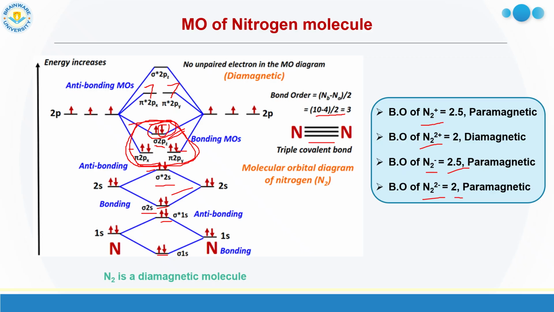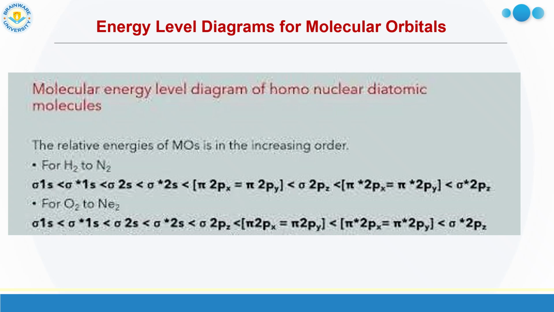So similarly, you can give the stability of these species. So for hydrogen to nitrogen molecules, very important to remember, the molecular orbital order is like this: sigma 1s, sigma star 1s, sigma 2s, in increasing order, sigma star 2s.